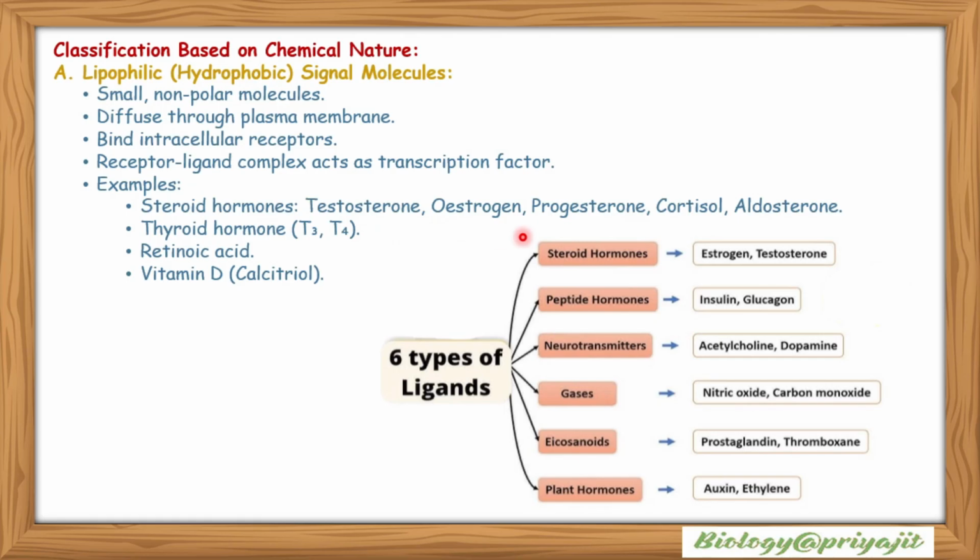Examples include steroid hormones: testosterone, estrogen, progesterone, cortisol and aldosterone; thyroid hormones T3 and T4, retinoic acid, vitamin D, and calcitriol.